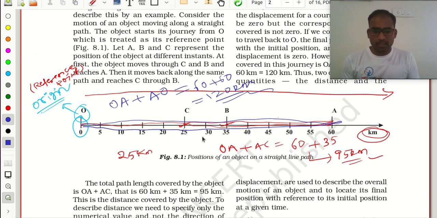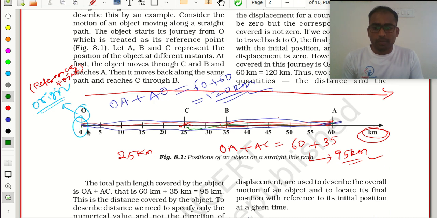Now see here, in the previous example, I went from O to A and A to C. I stopped here. Now, what is the minimum distance from my reference point to my position? 85 kilometers?